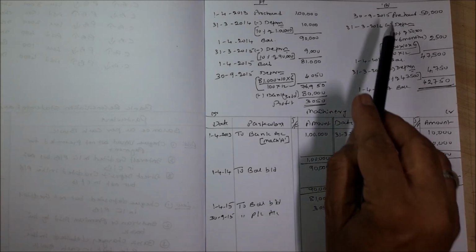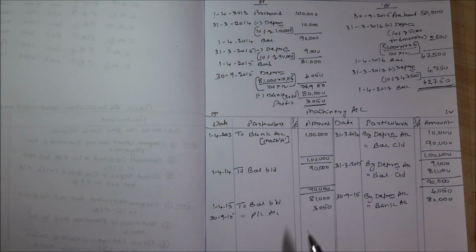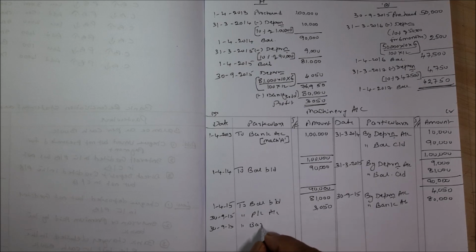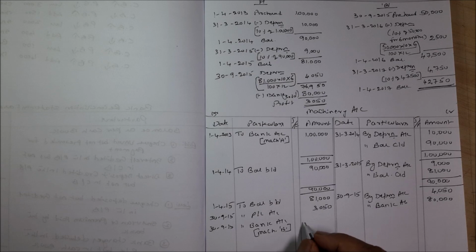On the same day, you have purchased a new machinery. For how much? 50,000. So on the same date, 30/9/2015, to bank account, for your reference you write machinery B. You have purchased it for 50,000.